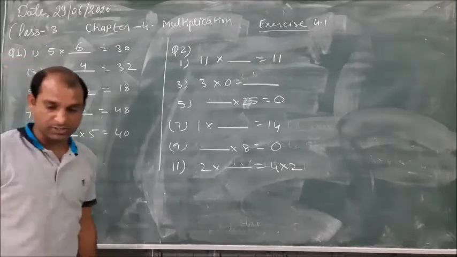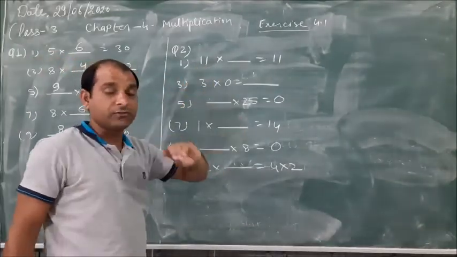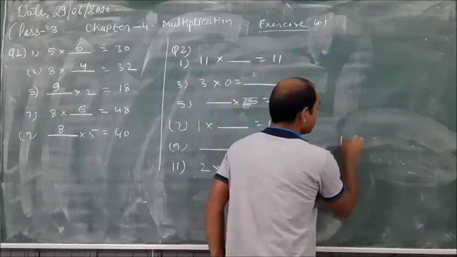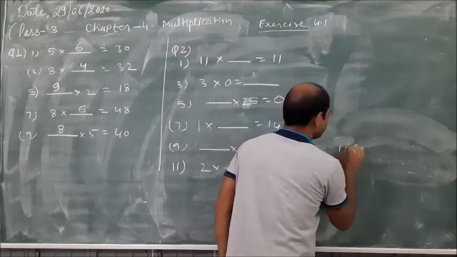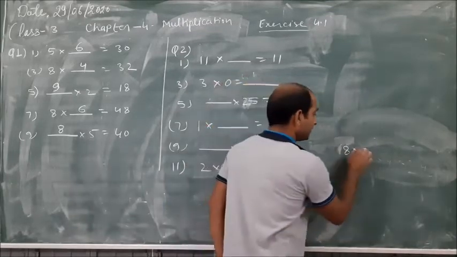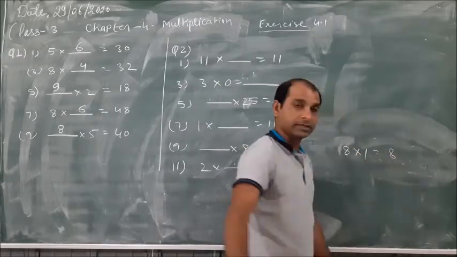Now the next question, fill in the blanks. When we multiply by any number, suppose 8, if we multiply 8 by 1, your answer is itself, means 8.